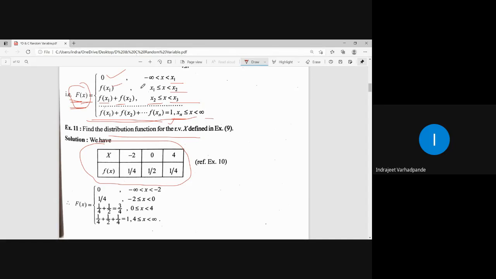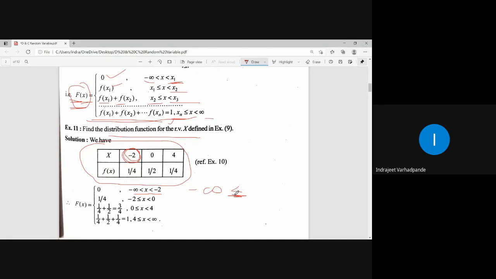क्या रूल है राइटिंग डाउन डिस्ट्रीब्यूशन फंक्शन का? Minus infinity to first value. What is the first value here in the random variable? -2. So minus infinity less than x less than -2. See, infinity is never a known value, so we never write equal to with infinity, because infinity is undetermined. It is an infinitely large value.